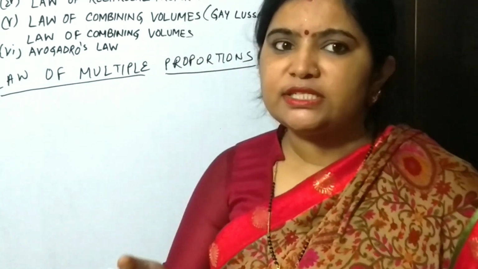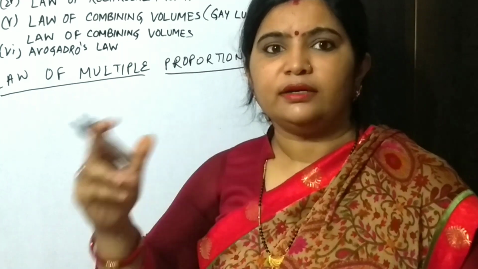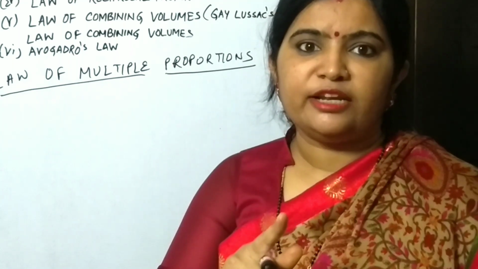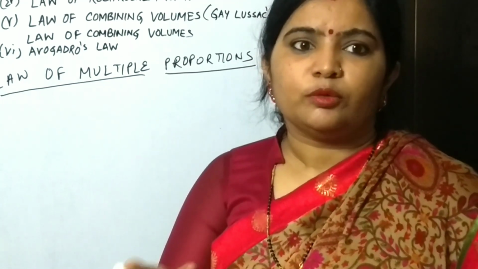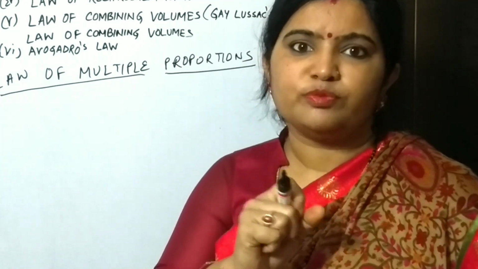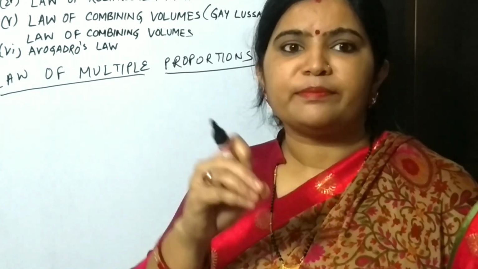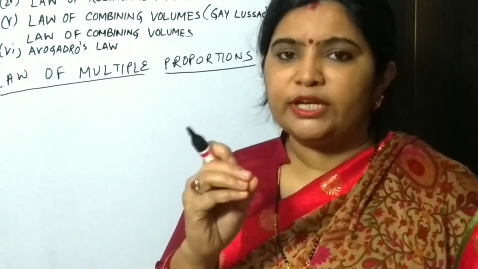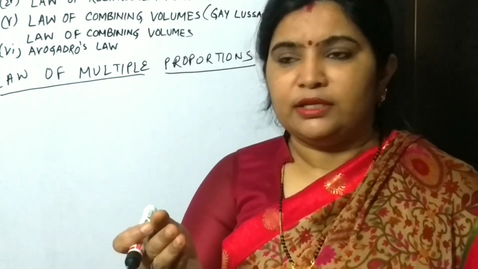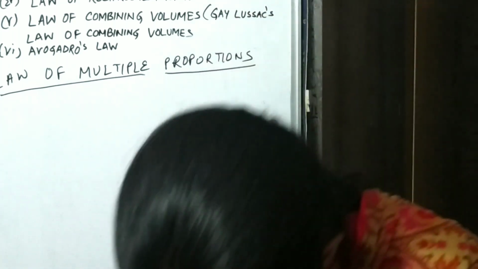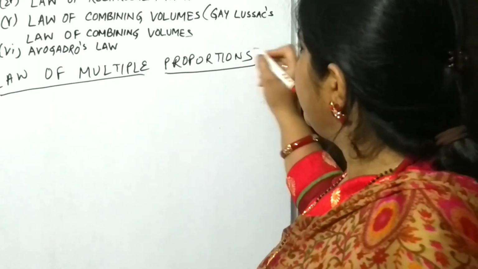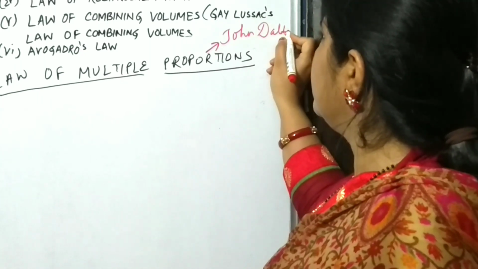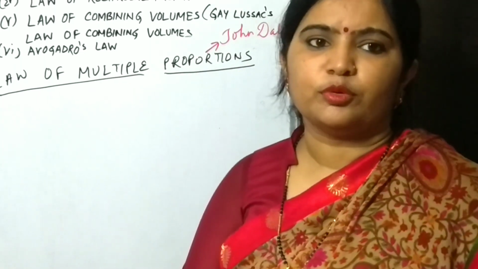When two elements combine to form more than one compound, then the different masses of one element which combine with a fixed mass of other element bear a small whole number ratio to one another. Bears a small whole number ratio to one another. Now this law was given by, you can note down, John Dalton. Means Dalton has given this law of multiple proportions.